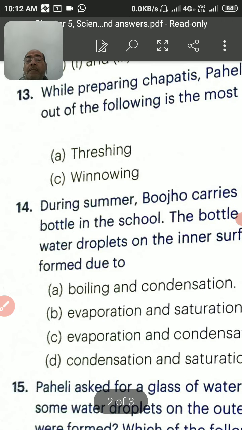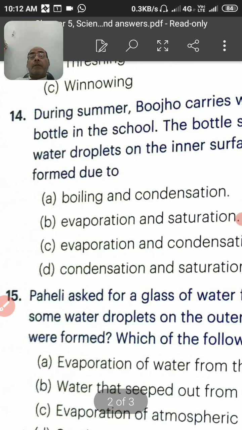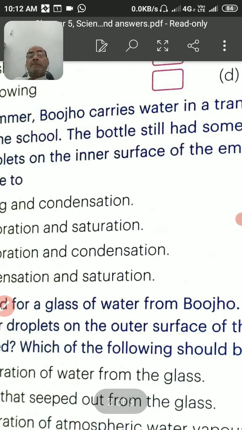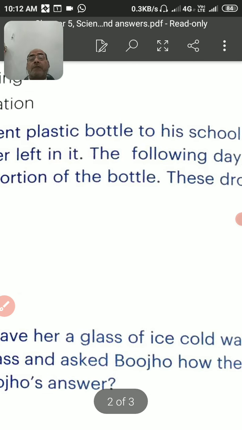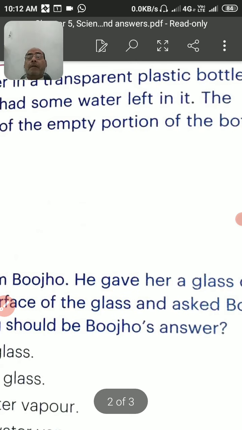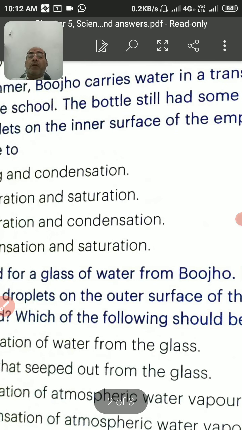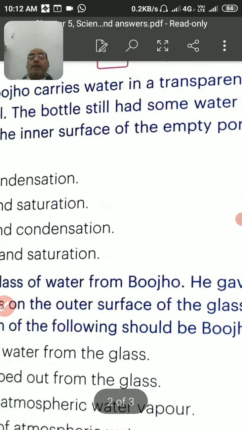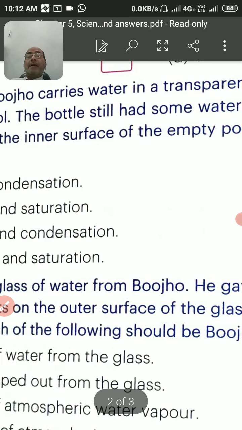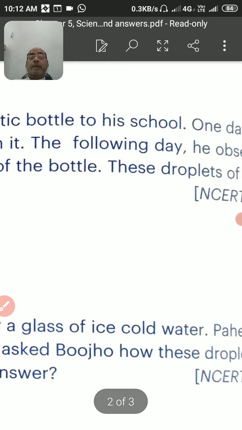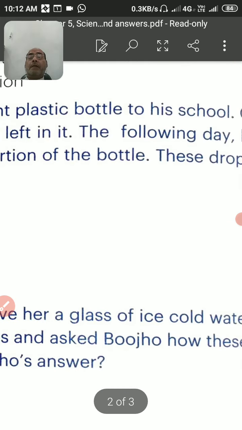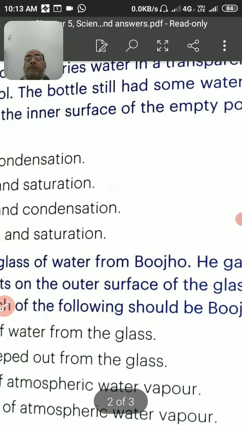And dear students, during summer, Bujo carries water in a transparent plastic bottle to his school. One day he left the bottle at school. दूसरे दिन जब देखती है तो उसके बॉटल के इनर सरफेस पे, एम्प्टी पोर्शन पे, कुछ ड्रॉपलेट्स ऑफ वाटर दिखाई देते हैं.